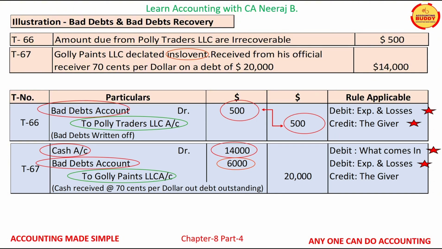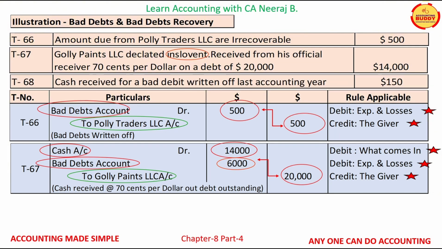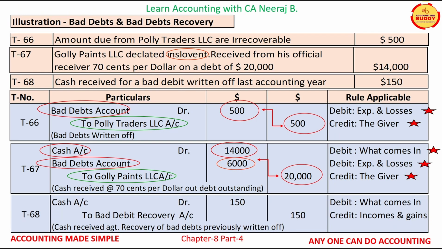Gully Paints LLC is a personal account and it will be credited as per personal account rule of credit the giver for $20,000. Transaction T68: an amount of $150 is received in cash for bad debts written off in last accounting year. The two accounts which are affected are cash account and bad debt recovery account.